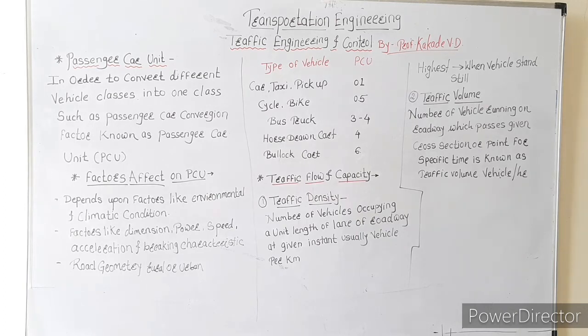So this is known as traffic density. Why do we require traffic density? We have to find it to calculate the timing of a signal system.